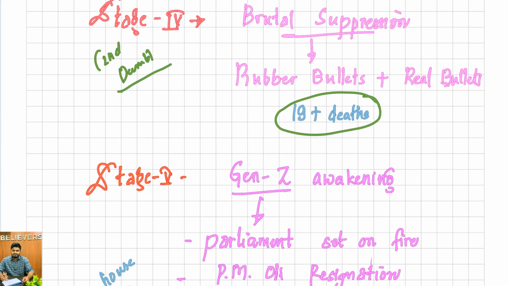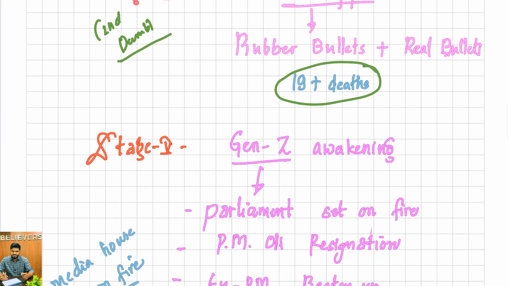Next was stage 5, the Gen Z awakening. When they saw the news of more than 19 people being killed, killed by the army, so not the army but the police of Nepal, they decided to turn violent. What was supposed to be a non-violent, funny protest against the government turned into a serious violent protest.